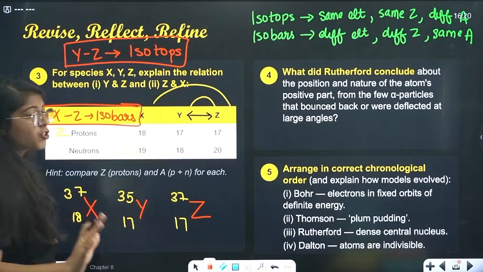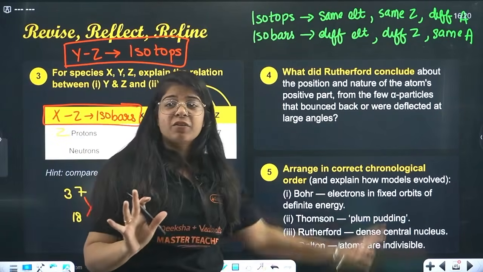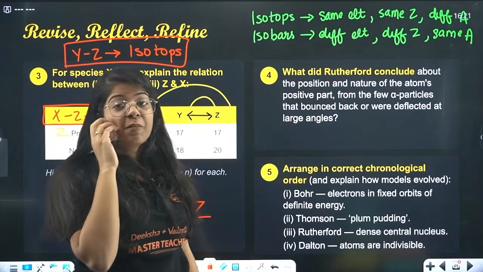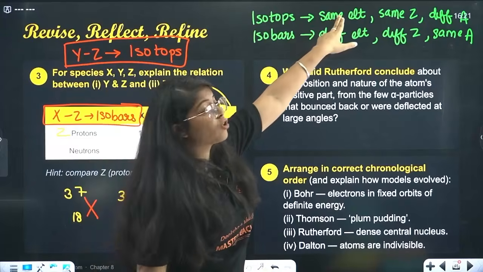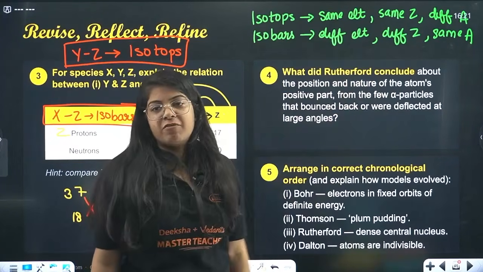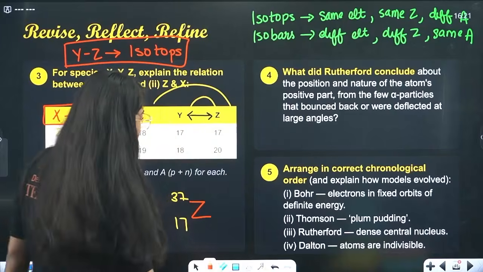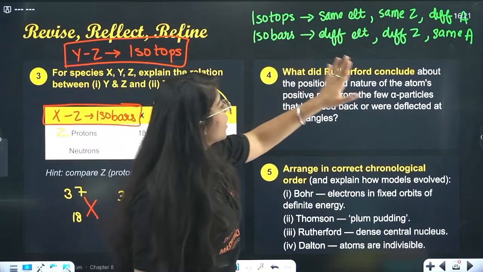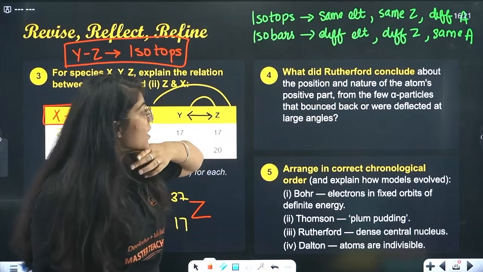Understood? Easy? How easy it got if you write just this one statement. What did you remember? You just remember that isotopes are the same element, isobars are different elements. That's the only thing you have to remember. Okay? Then, next, beta, we have: what did Rutherford conclude about the position and nature of the atoms?